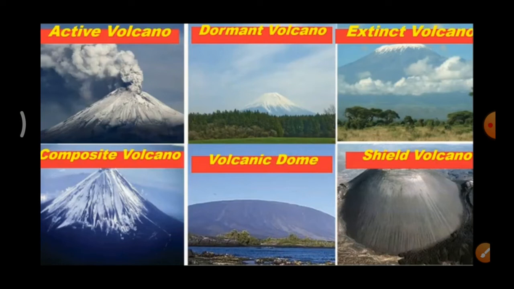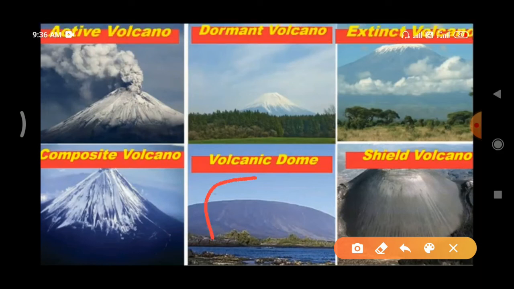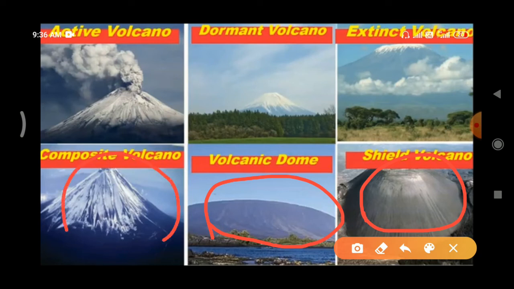What is volcanic dome? See the picture. That is in the shape of dome. Okay, so this volcano is called volcanic dome. What is shield volcano? This volcano is in the shape of shield. See here, shield. So it is called shield volcano. What is composite volcano? It is in the shape of cone. So it is called composite volcano. Okay.